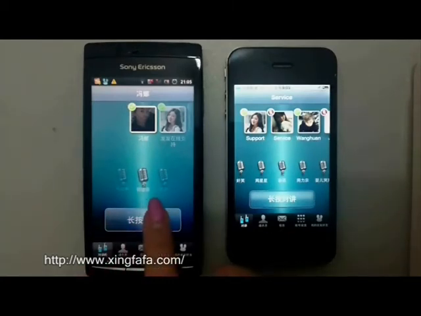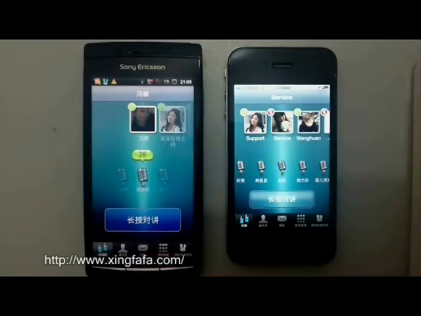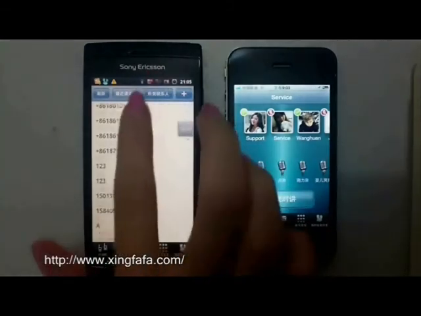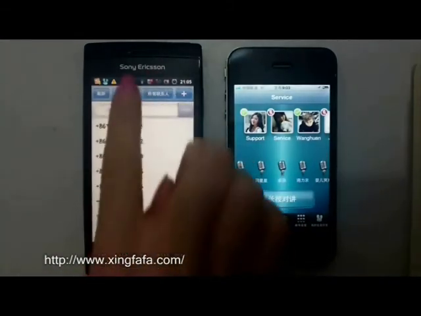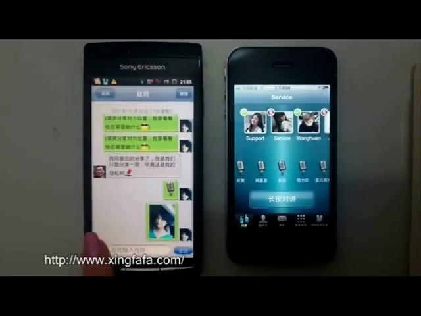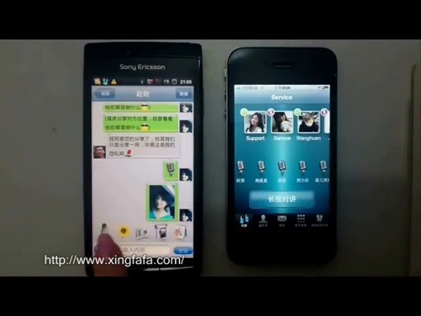We have intercom functions to send to your friends. Hi, welcome to Xingfafa. All your contact history will be recorded on the history interface. And you can also see your personal messages. You're able to send voice recordings, images, pictures, video files, and documents.